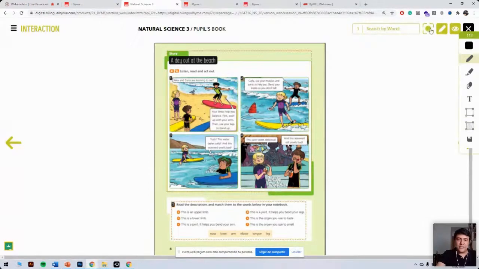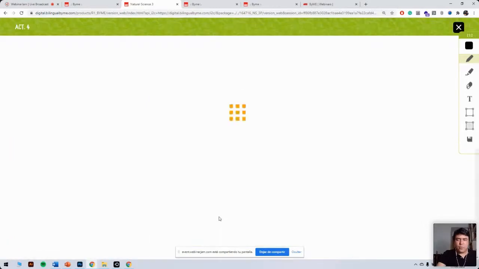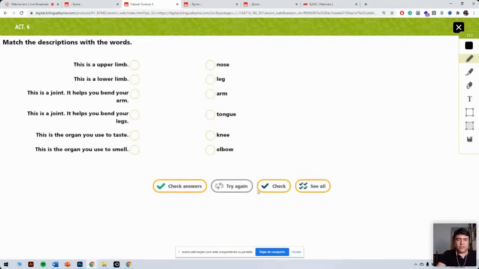Again, just to show you this, if you activate the interaction enabler, you can see here that now this activity has been highlighted, which means that we can interact with it. And if we click on it, then we will be able to do it.